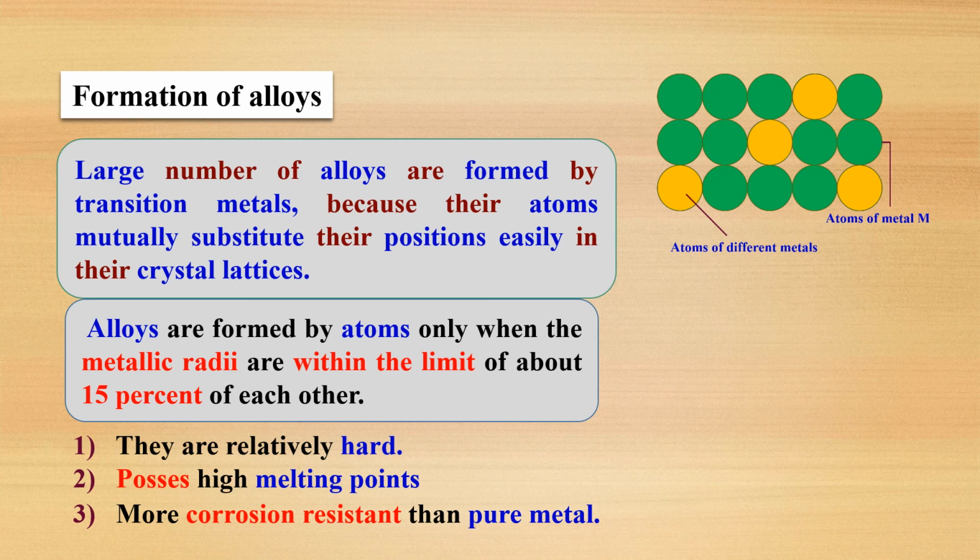Now once more, a large number of alloys are formed by transition metals because their atoms mutually substitute their positions easily in the crystal lattice. This is because alloys are formed by atoms only when the metallic radii are within about 15% of each other. Some characteristics of alloys: they are relatively hard, same like interstitial compounds, and they possess high melting points, same like interstitial compounds, and have more corrosion resistance than pure metal.